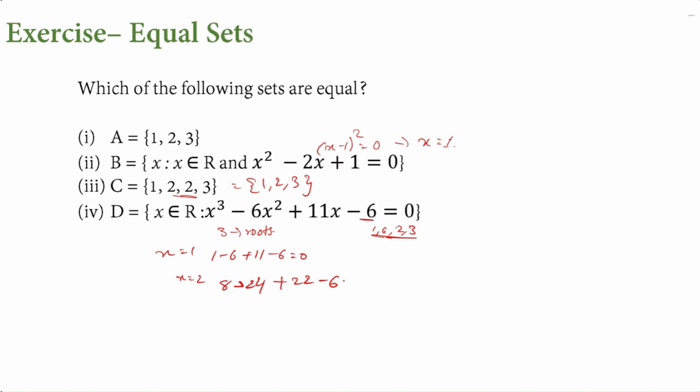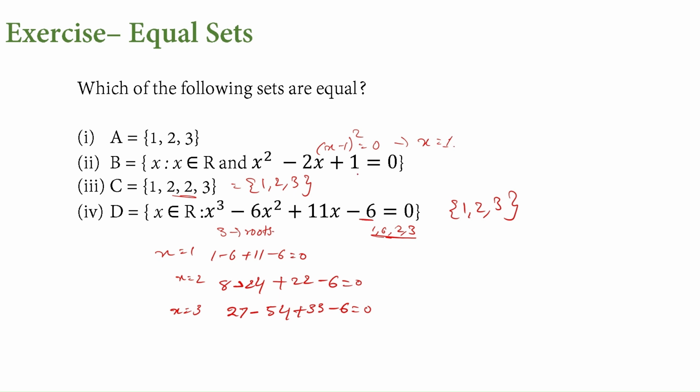For x is equal to 3 also, it will work out. That is 27 minus 54 plus 33 minus 6, which is equal to 0. So the roots for this are 1, 2, and 3. Now, if we check all these things, we can see that A has 1, 2, 3, C has 1, 2, 3, D has 1, 2, 3. Same elements. So, all these three sets are equal.